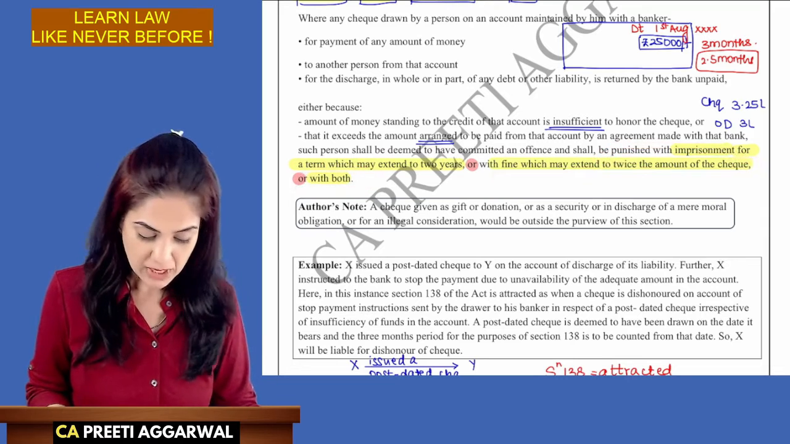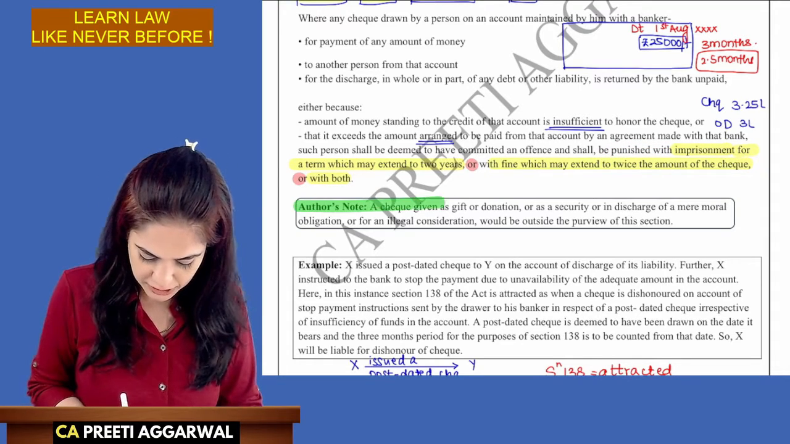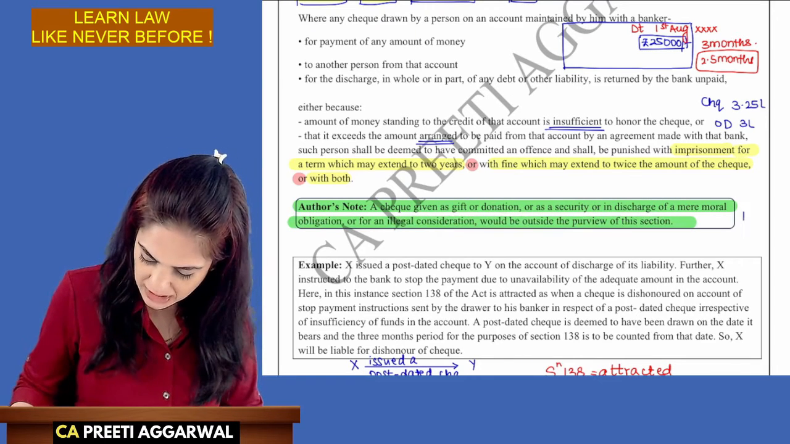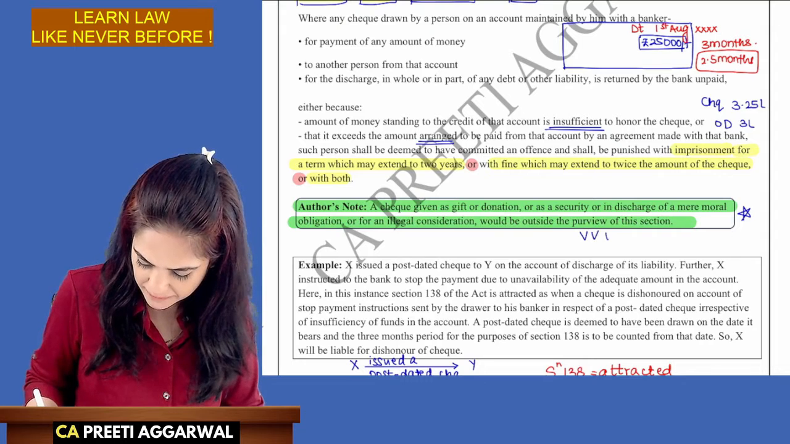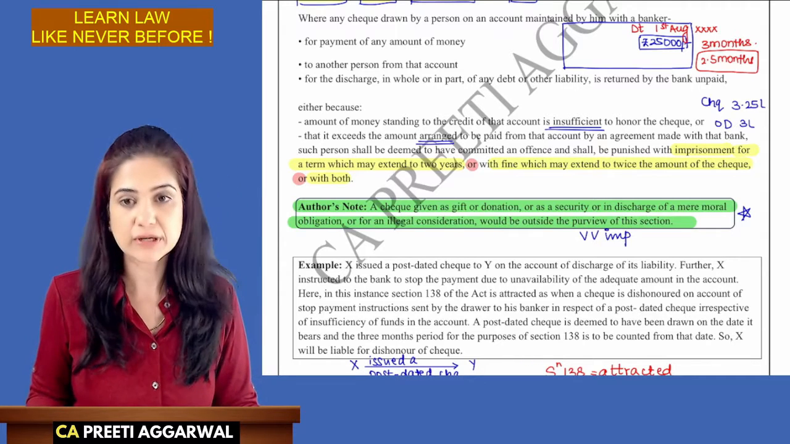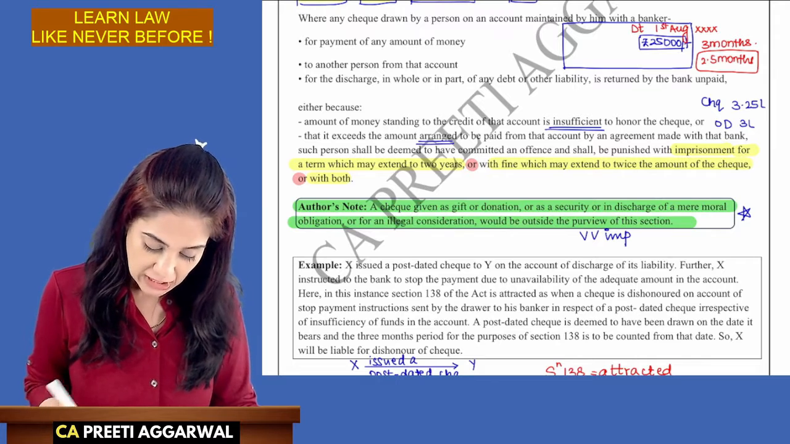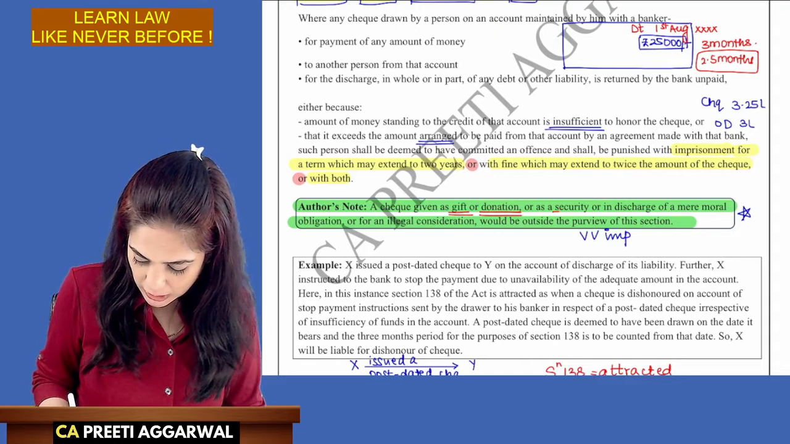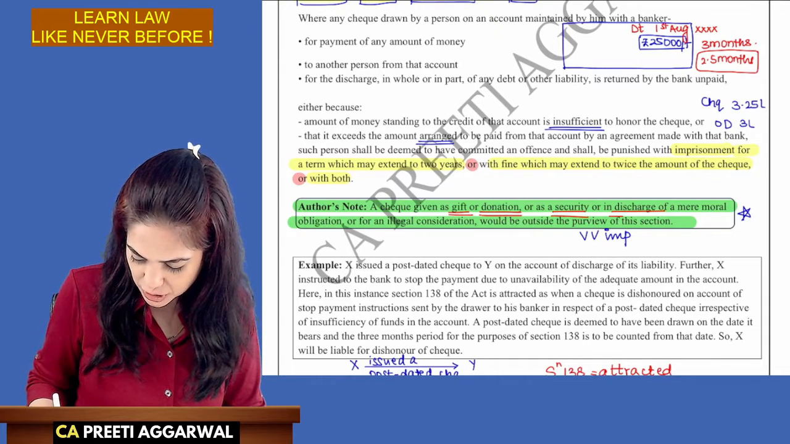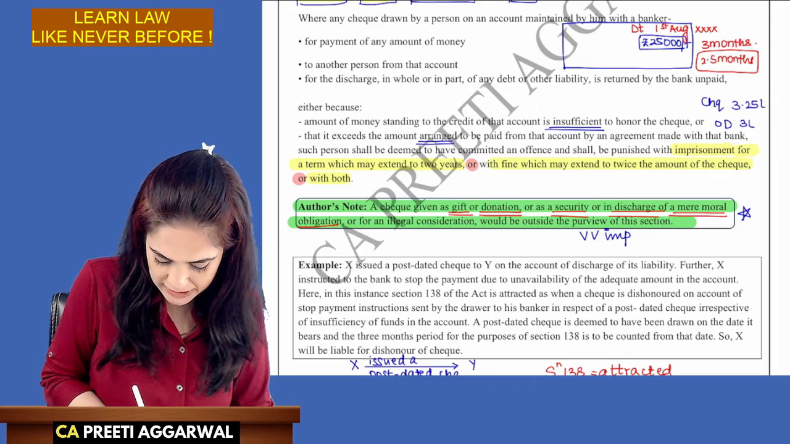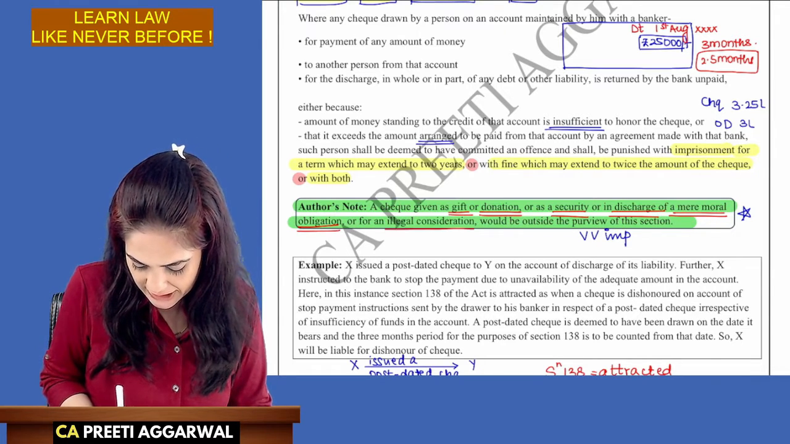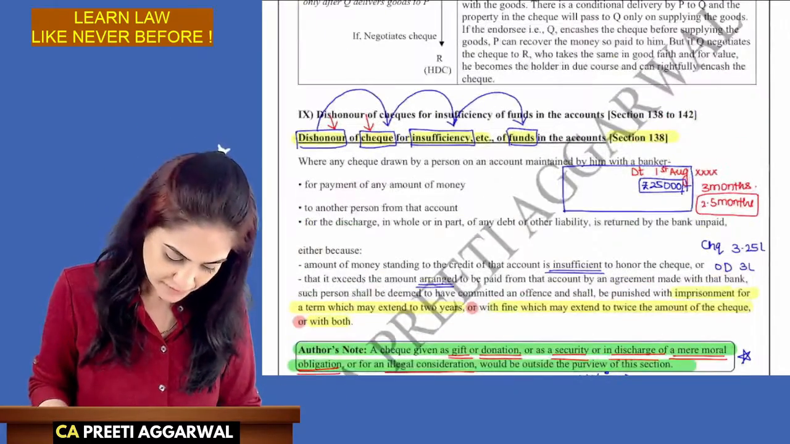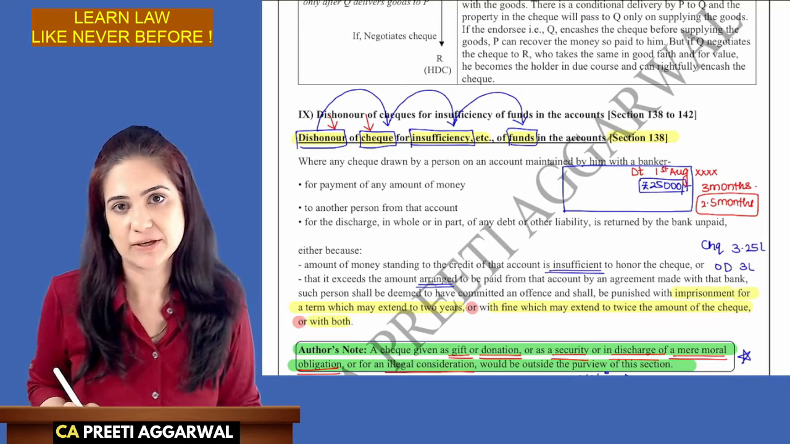This is very, very important for case-based questions. So please highlight this as very, very important for case-based questions. A check which is given as a gift, donation, or security, or in discharge of a mere moral obligation, or for an illegal consideration, will be outside the purview. Very important for you to note. See the wordings of this section.